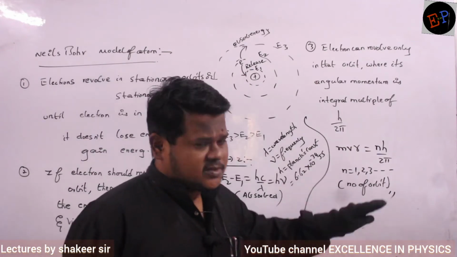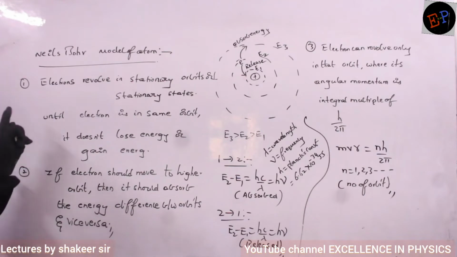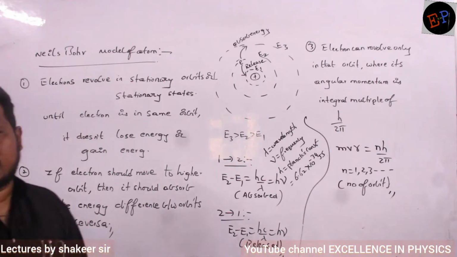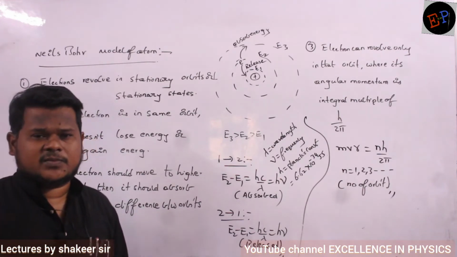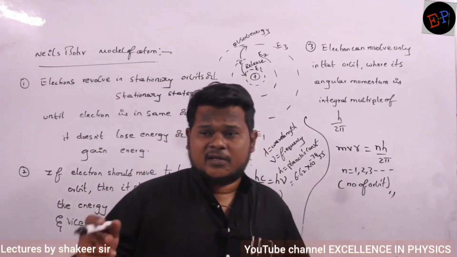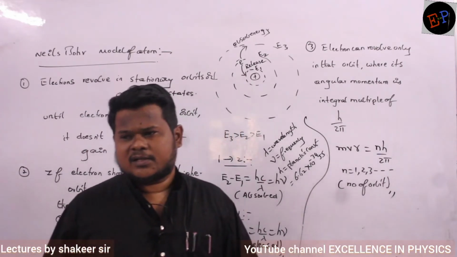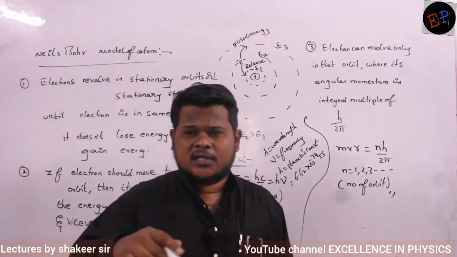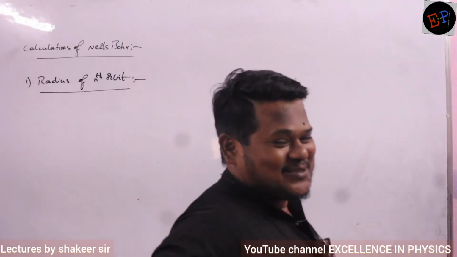So these are the postulates which were given by Niels Bohr. Understood, right? So electrons can revolve only in stationary orbits where they cannot lose energy, they will not gain energy. Only if they want to go to another orbit, then they will either absorb energy or release energy. And where you can find the electrons? Only where their angular momentum is equal to nh by 2 pi. And those positions where you find electrons are called orbits. Clear? That's it. Niels Bohr.